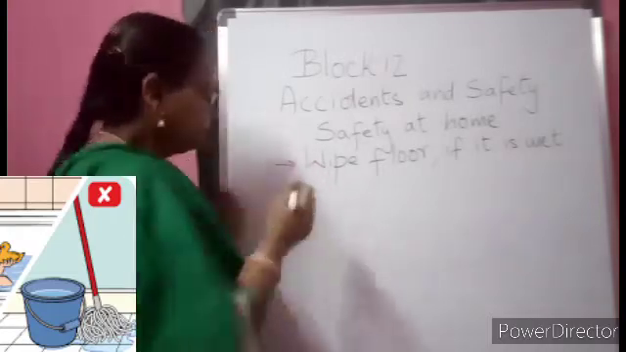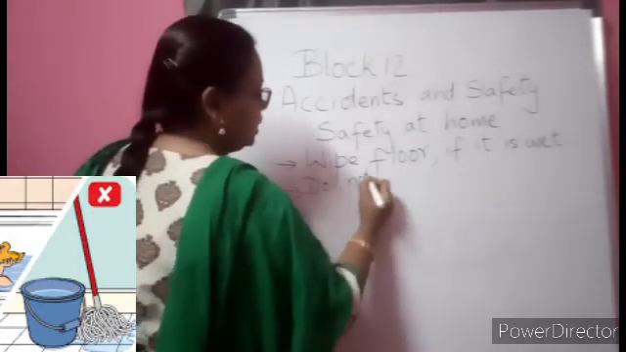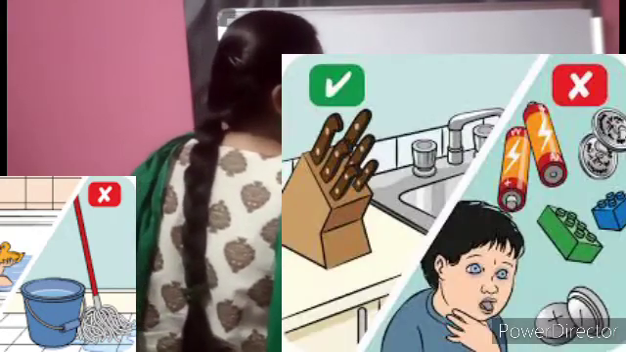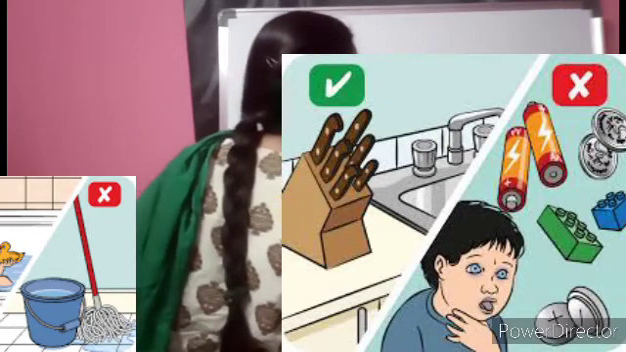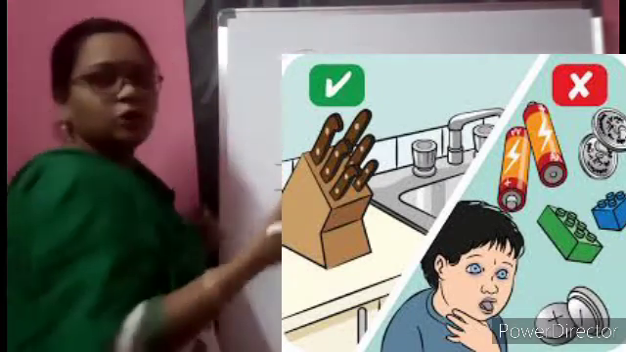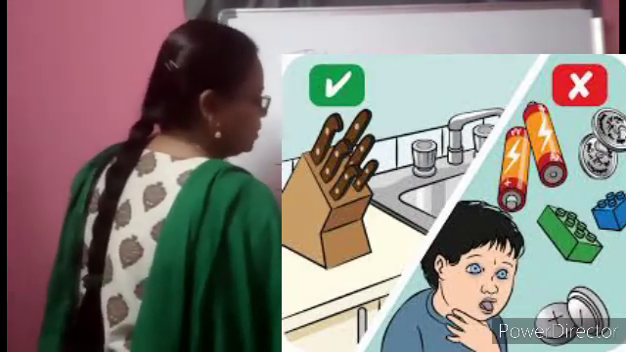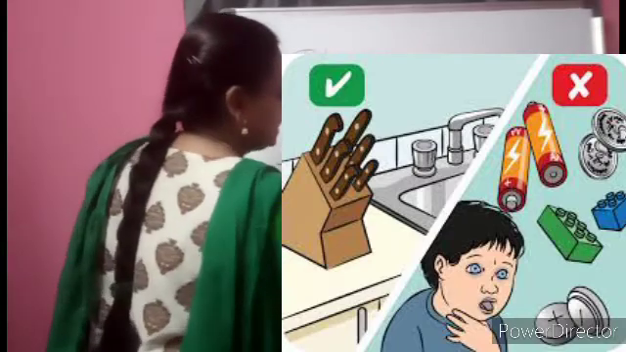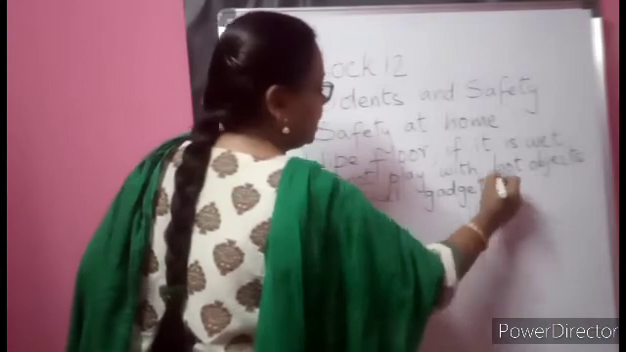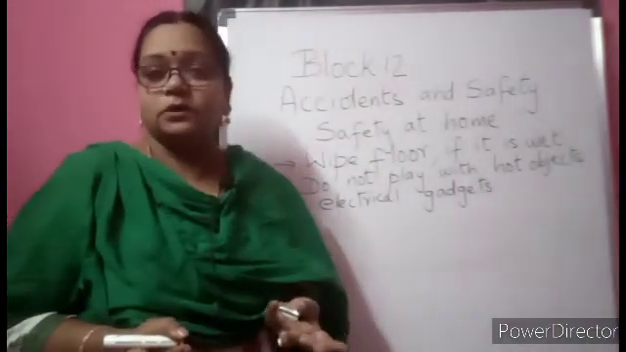Then do not play with hot objects. When she is preparing food, you should not go inside the kitchen, and you should not touch any hot object. Iron box is there, hot objects, electrical gadgets, not only hot things, any type of electrical gadgets are very, very risky if you play with them, and the shock which you get may lead to a very great loss.